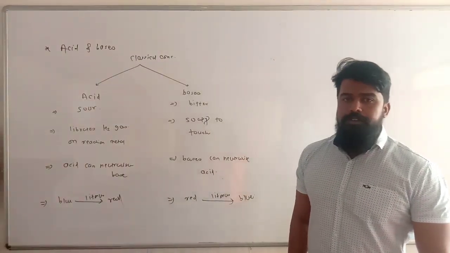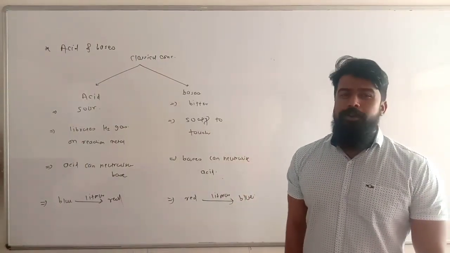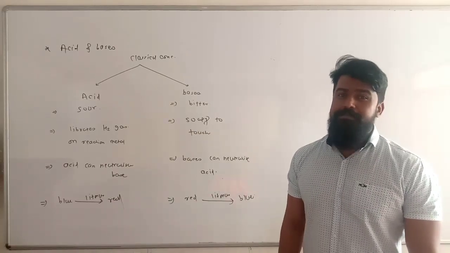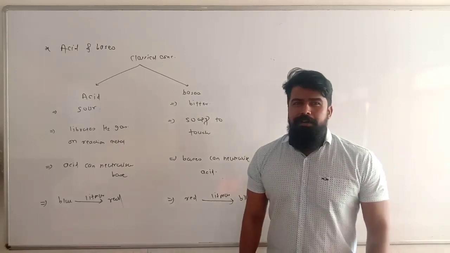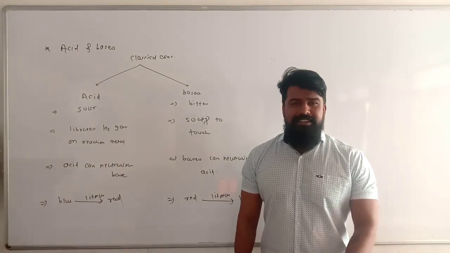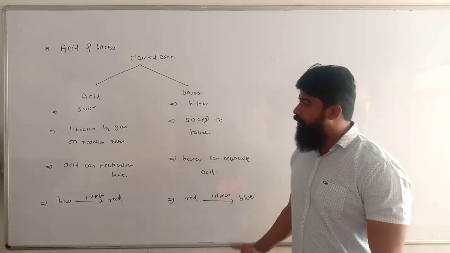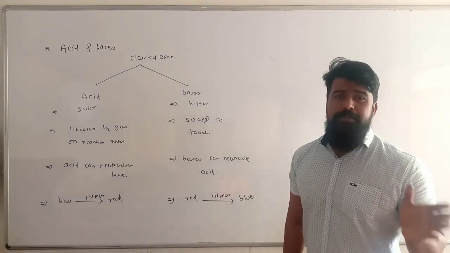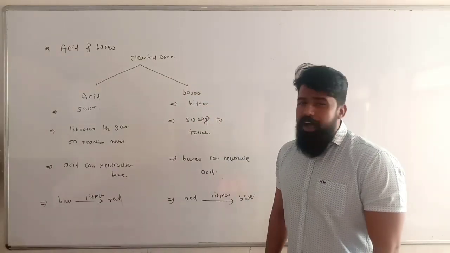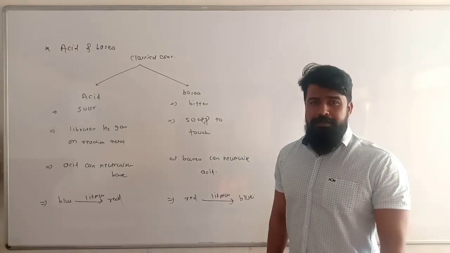We are discussing electrolytes. There are three types of electrolytes: acids, bases, and salts. Right now we are talking about acids and bases. At the time when chemistry was not so developed, acids and bases were easily classified on the basis of their properties. The classification of acids and bases on the basis of their properties is called the classical concept. So how do we distinguish between acids and bases on the basis of their properties?